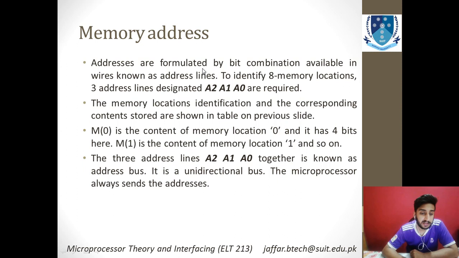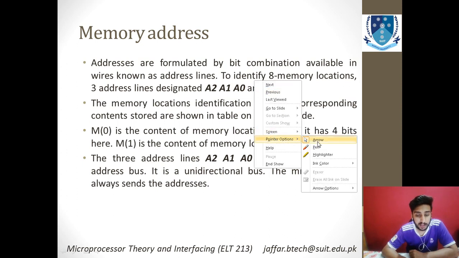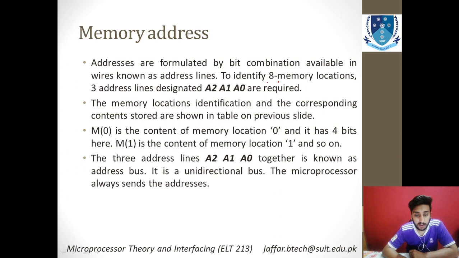Moving forward, addresses are formulated by the combination available in the wires known as address lines, as I already told you. And if you see that there are 8 memory locations, you will be needing 3 address lines, A0, A1 and A2.